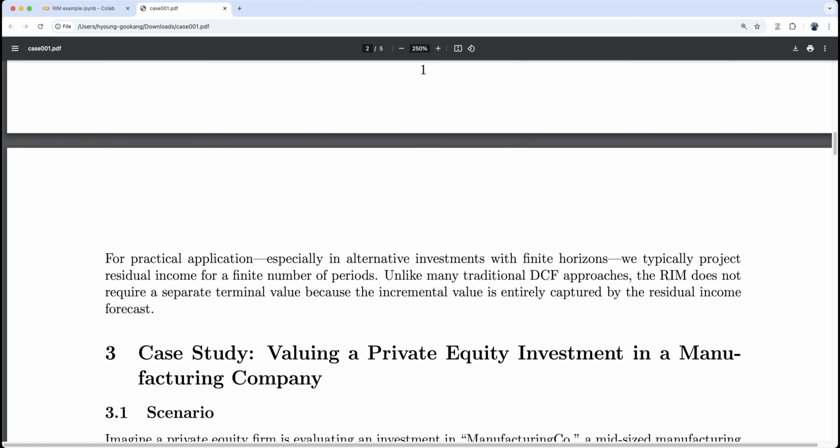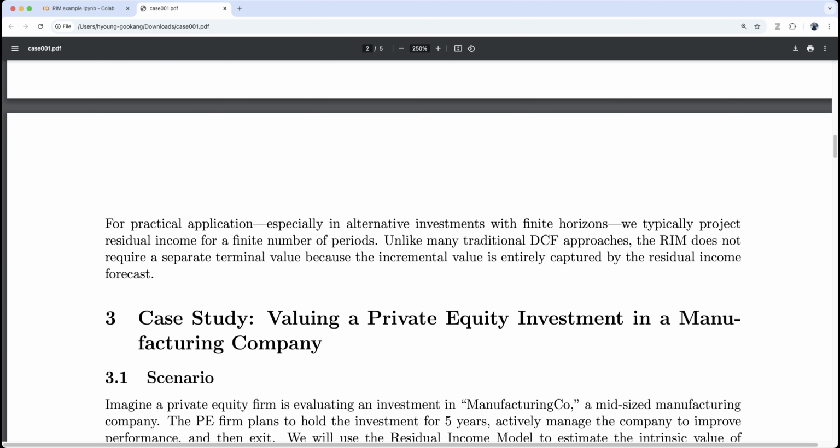For practical application, especially for alternative investments with finite horizons, we typically project residual income for a finite number of periods, like 3 or 5. Unlike many traditional DCF approaches, the RIM does not require a separate terminal value. This is important. We don't have to model terminal value because the incremental value is entirely captured by the residual income forecast. Now, the case study.